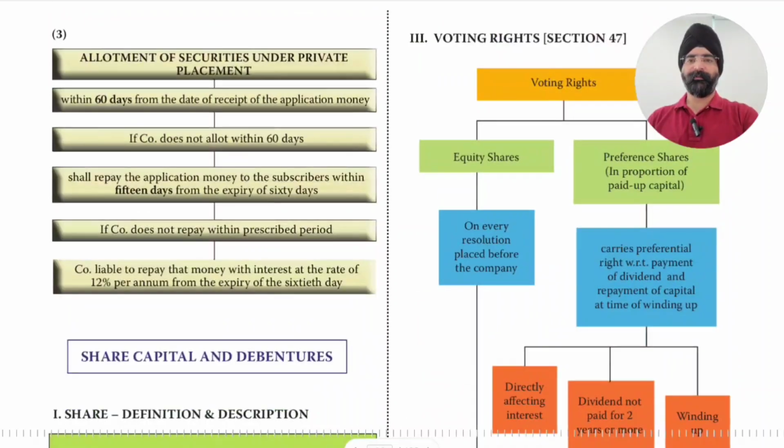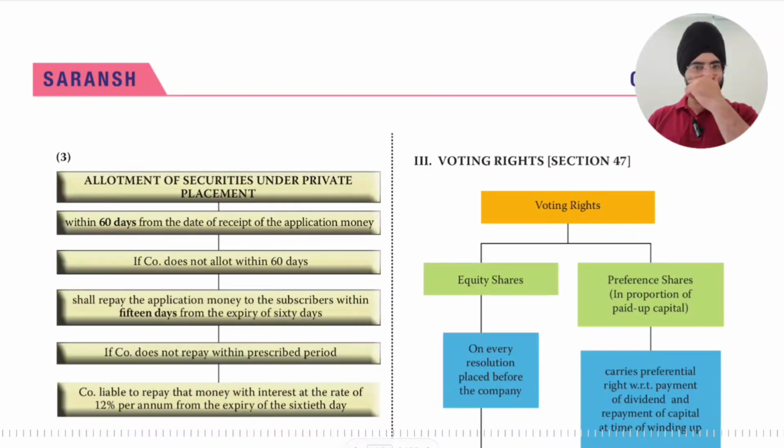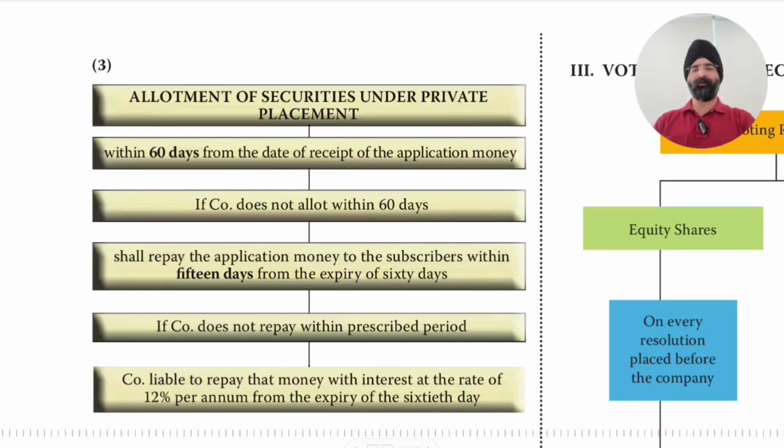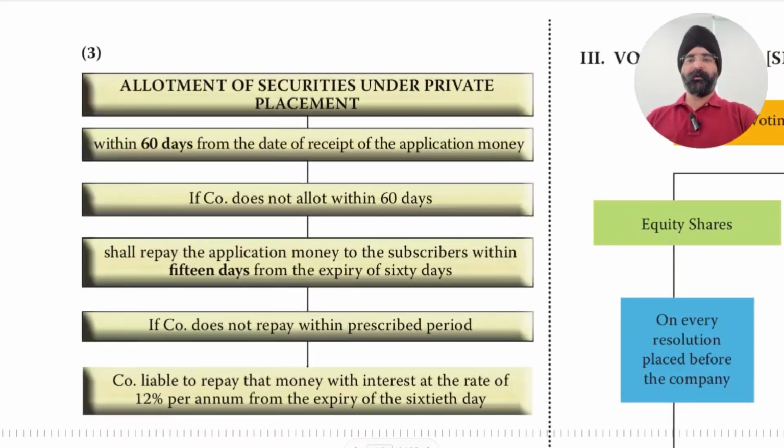Okay, so next we have allotment of securities under private placement. This topic is about to be over. Now, when are the securities to be allotted in case of private placement? In case of public issue, we found that there was a timeline of 30 days. Otherwise, money is to be refunded within 15 days.